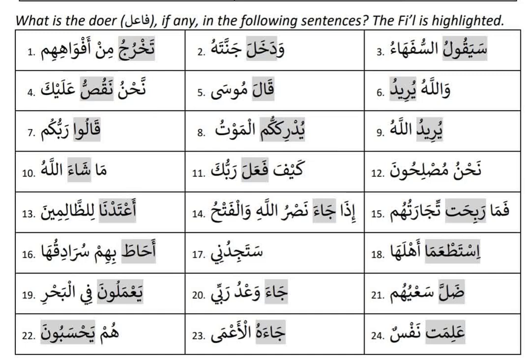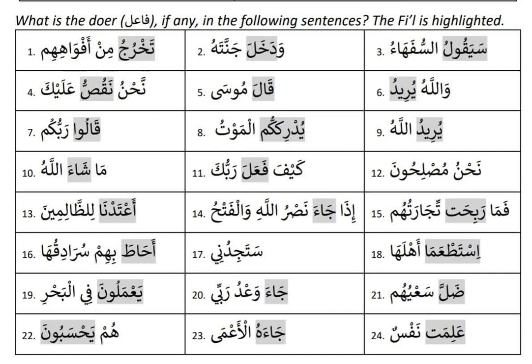Number eight is yudrikukum. Yudrikukum al mautu. So remove the kum. So you know yudriku is huwa yudriku. And there's a possibility an outside doer is there. Check, al mautu is rafa. So who is doing the yudriku act? Al mautu. So it is rafa. The outside doer is al mautu.